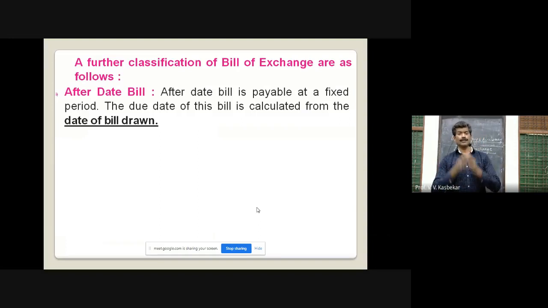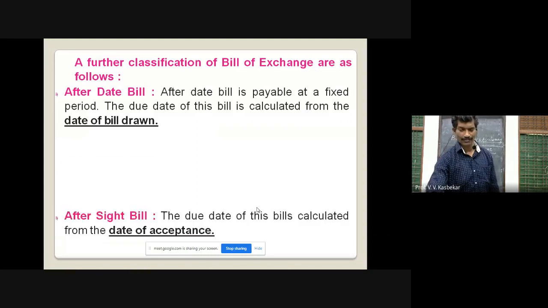व्हेन द बिल इज पेबल आफ्टर a fixed period, but the calculation of the period is counted from the date of bill drawn. बिल ज्यावेळेस तयार केले, ड्रॉ केले, तेव्हापासूनची डेट तिथं धरली जाते पुढे. And that is called as after date bill.